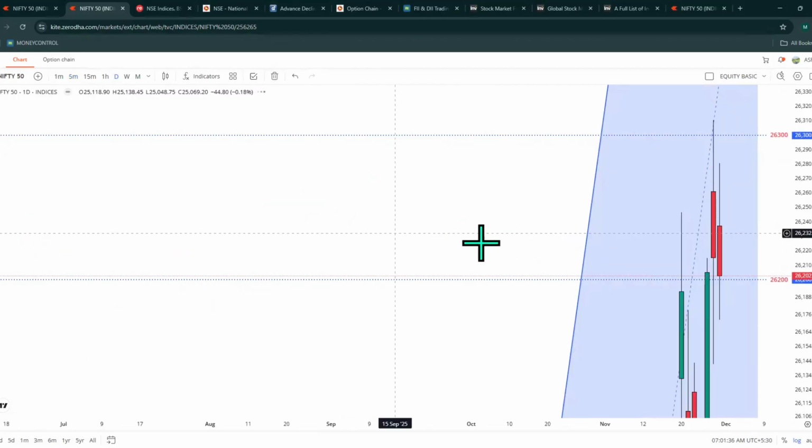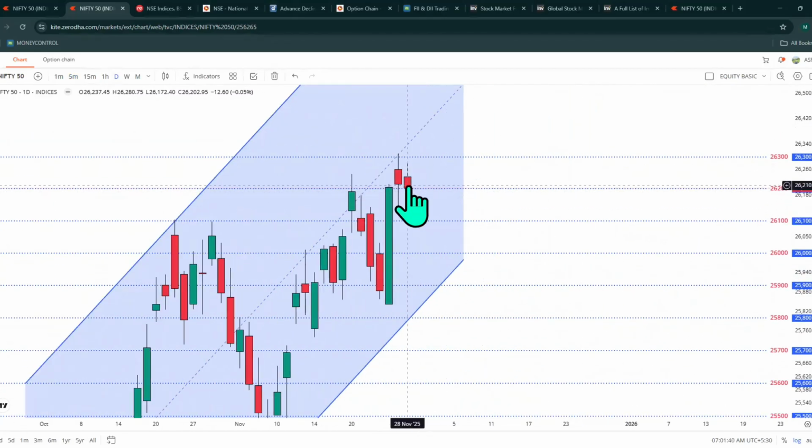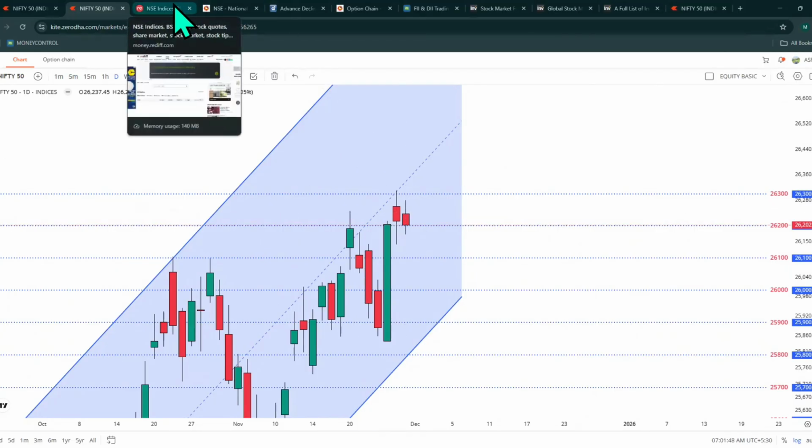If you go to the day time frame, you can see it had formed an inside candle pattern on Friday. So the data is still bullish. I am still on the bullish side. So let's discuss at the end what our plans are for the day.